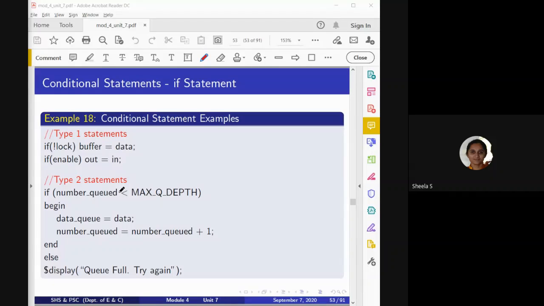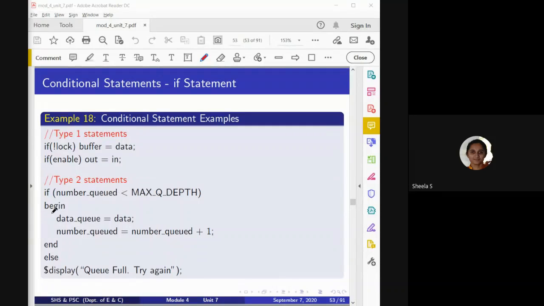There we have to check whether the queue is larger or smaller than the expected length or not. If the incoming data is smaller than the expected buffer length, then it will completely receive the data. Otherwise, it is not going to receive. That condition I have to mention.